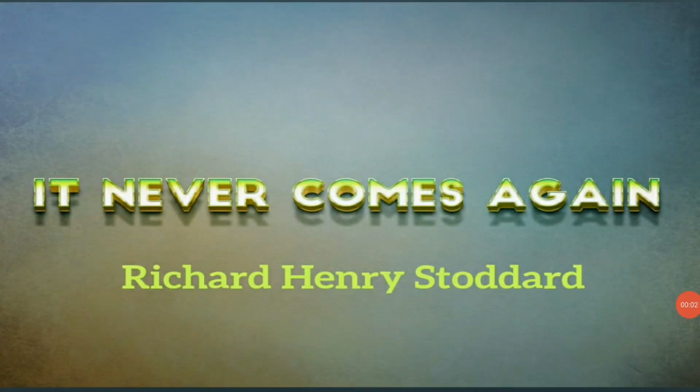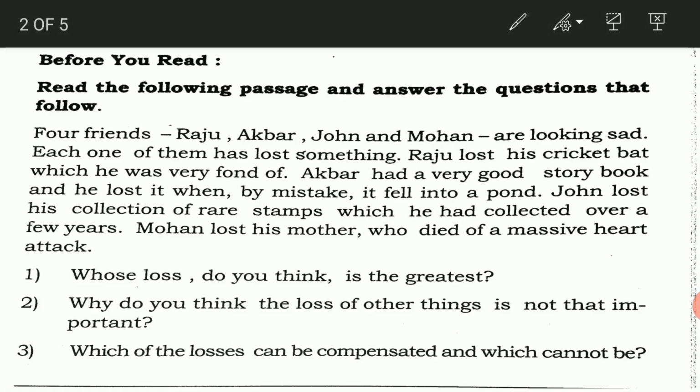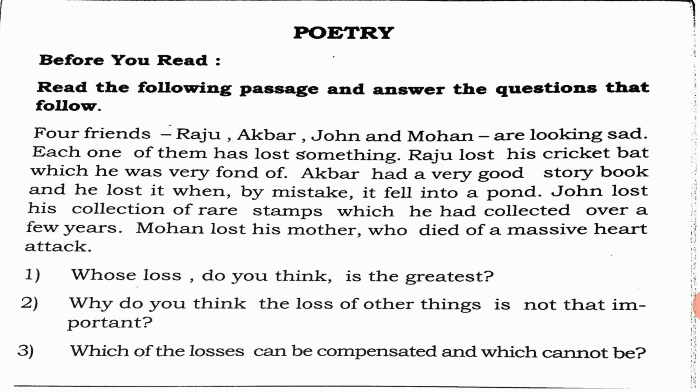Everyone, today we are going to study a poem. The name of the poem is It Never Comes Again, written by Richard Henry Stoddard. Before we start with the poem, there is a small passage which is very relevant to this poem. First let's read this passage and understand what they're trying to say.